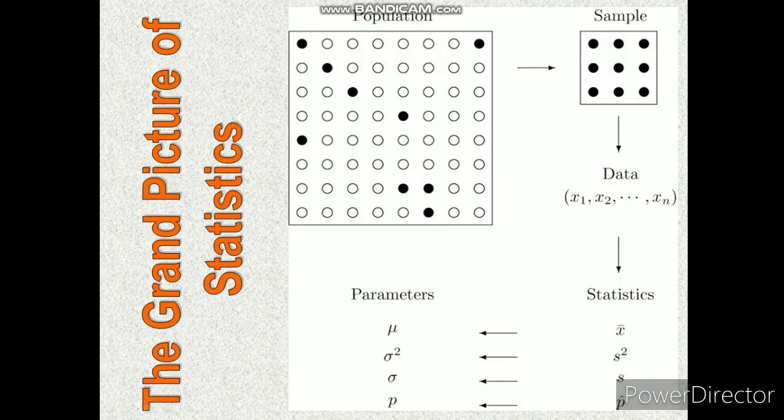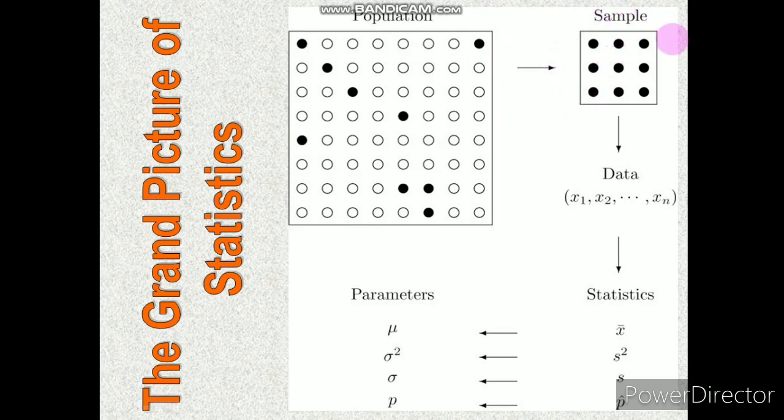The grand picture of statistics. Here you can see a square box that contains a number of round circles, and some black dot circles are actually chosen for our survey purpose. These selected black dots constitute the sample out of this entire population.